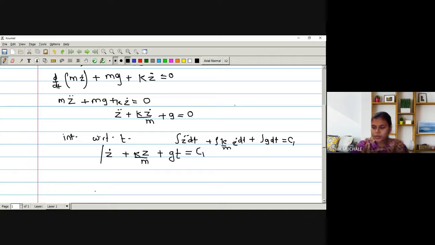Now, if we are going to use the initial conditions for this equation, let us assume the name of the equation is A. Suppose at t equal to 0, what will be the condition? If you are at the first floor and you want to drop an object, that object will fall from some height. So at t equal to 0, what will be the z coordinate? It will be 0, no? And what will be z dot? It is also 0. That means there is no motion actually. So z is 0, z dot is also 0.